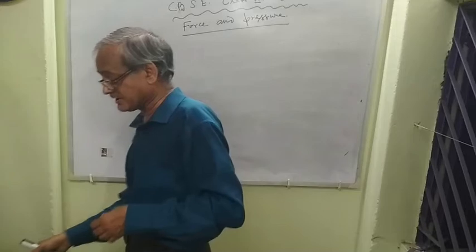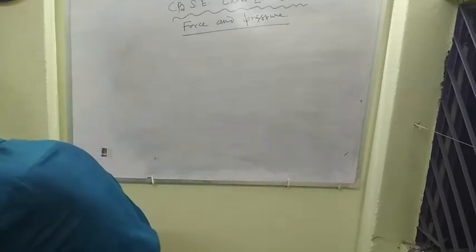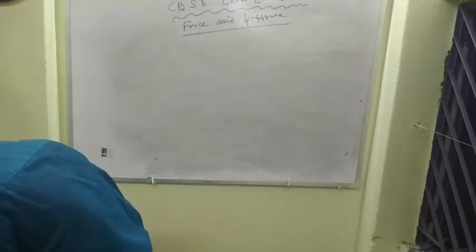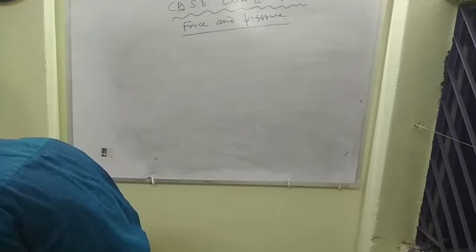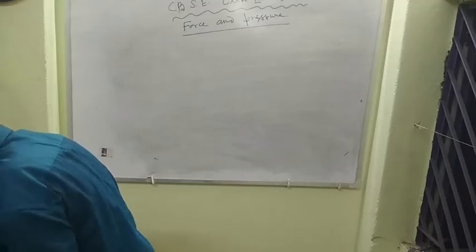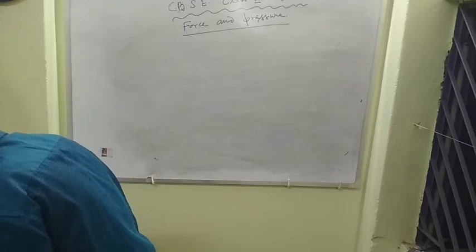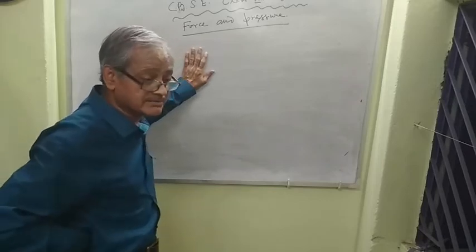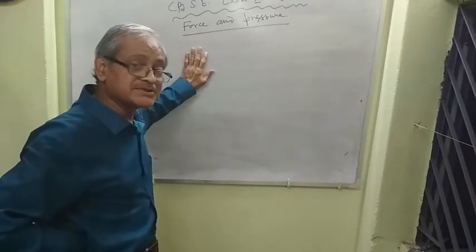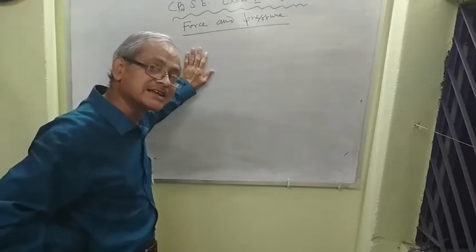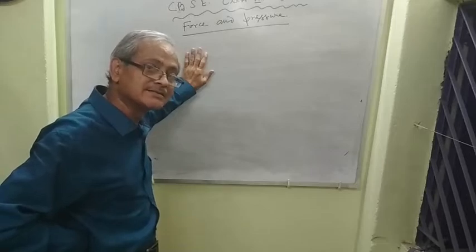Now, sometimes questions are given of this type. Give some effects of force, which is already discussed in the earlier lectures.